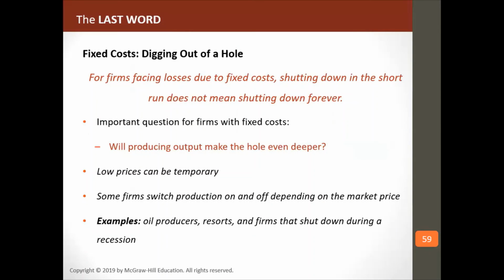For firms facing losses due to fixed costs, shutting down in the short run does not mean shutting down forever. The important question for firms with fixed costs: will producing output make the hole even deeper? A low price can be temporary. Some firms switch production on and off depending on the market price. Examples: oil producers, ski resorts, and firms that shut down during a recession.